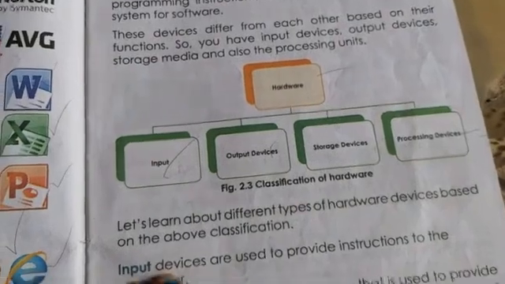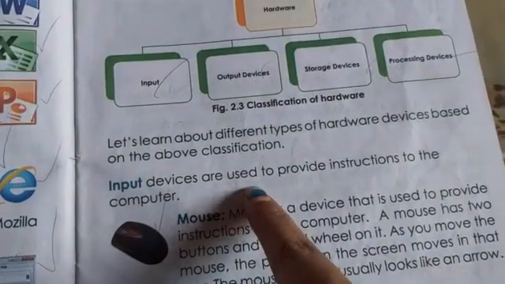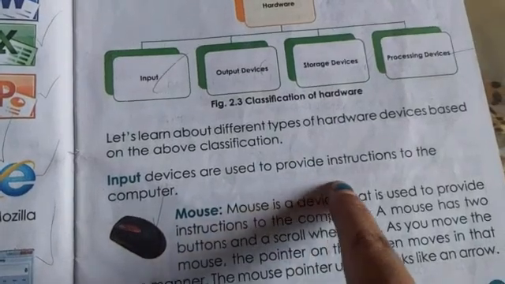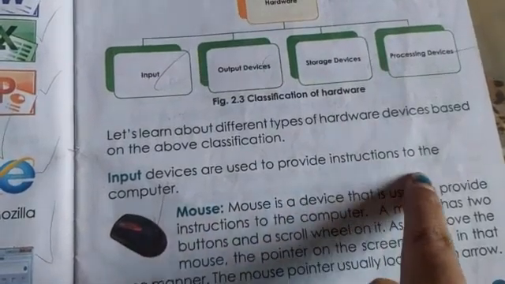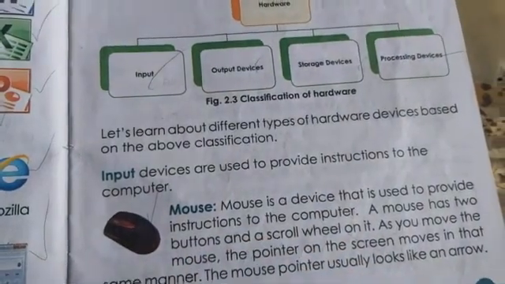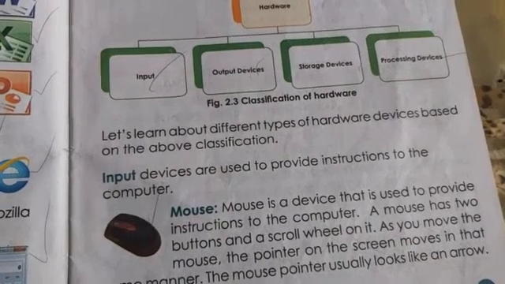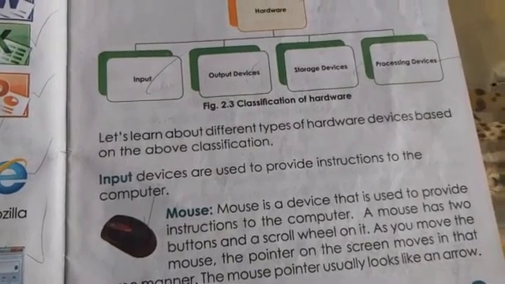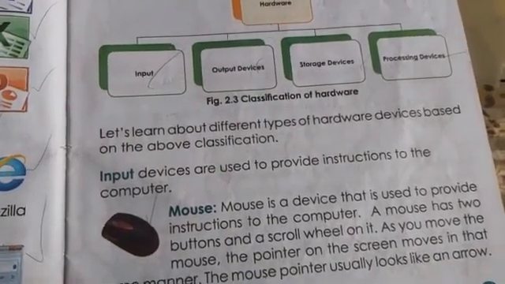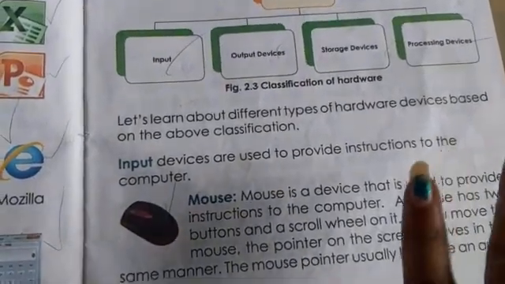So first we learn what is meant by input device. Input devices are used to provide instructions to the computer. The device which gives input to the computer is called an input device.